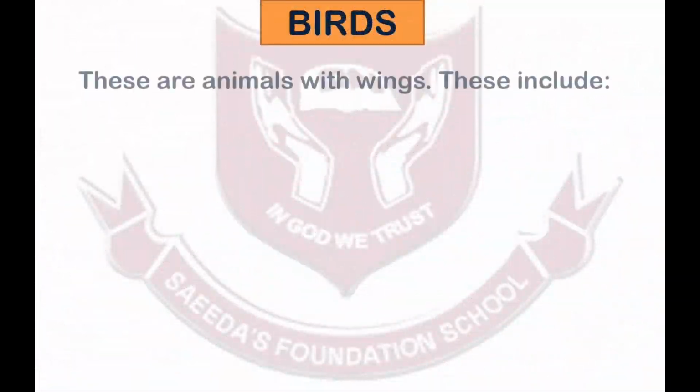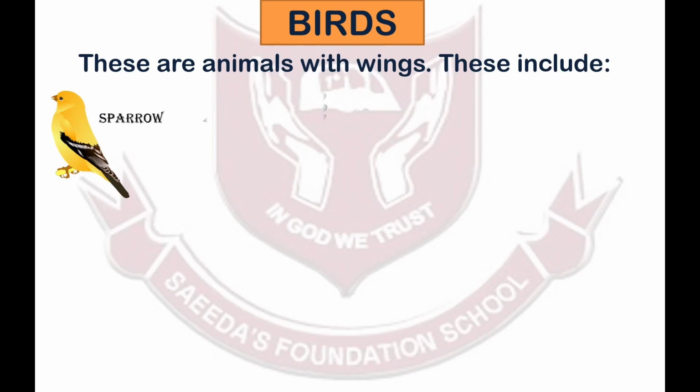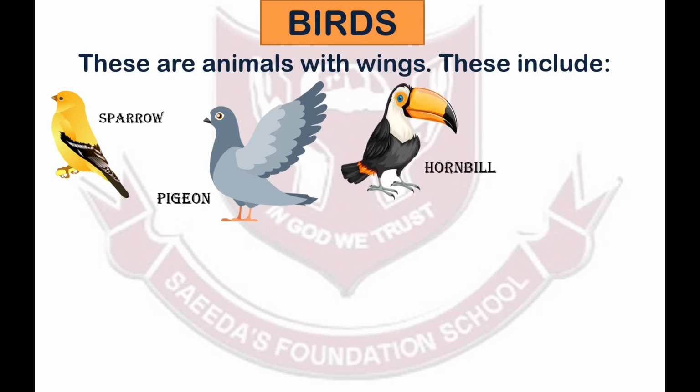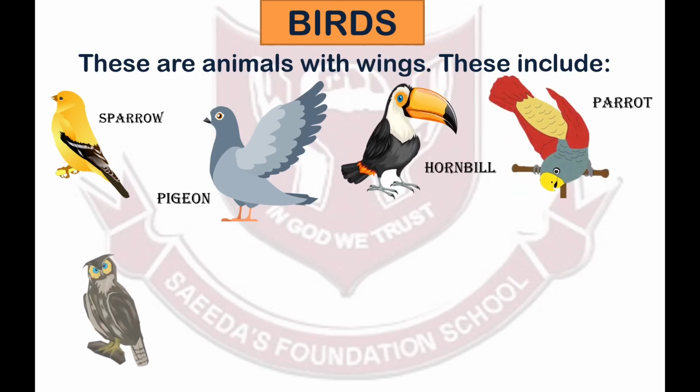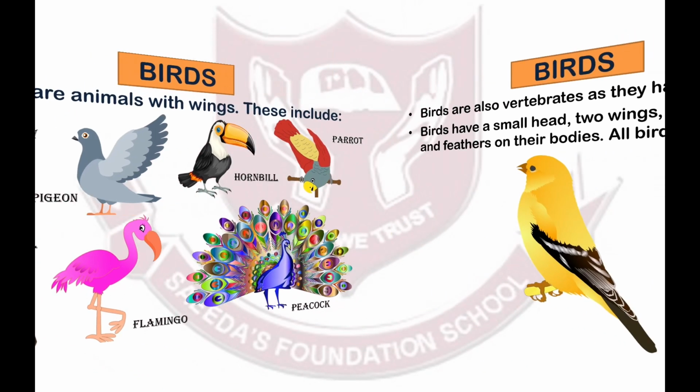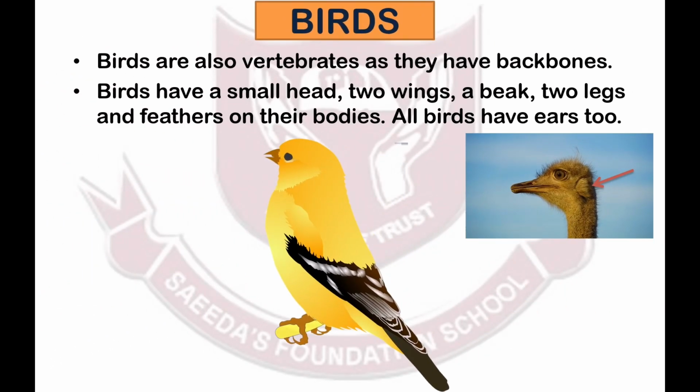Let's now look at the class birds. These are animals with wings. These include sparrow, pigeon, hornbill, parrot, owl, flamingo, peacock, etc. Birds are also vertebrates as they have backbones. Birds have a small head, 2 wings for flying, a beak, 2 legs, and feathers on their bodies.